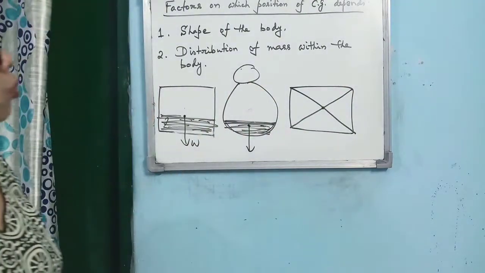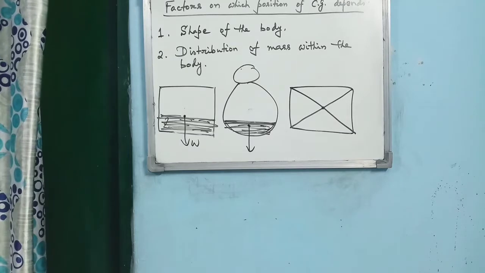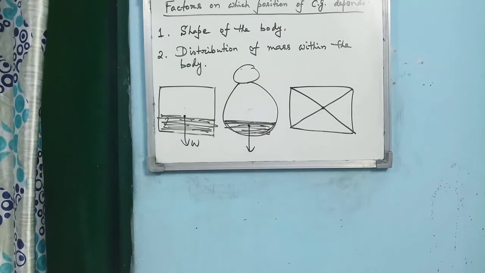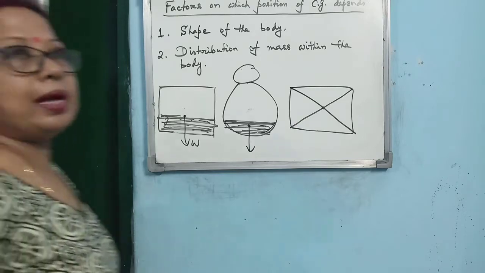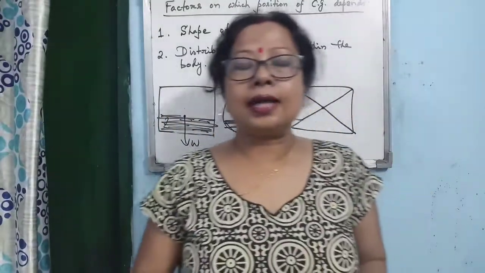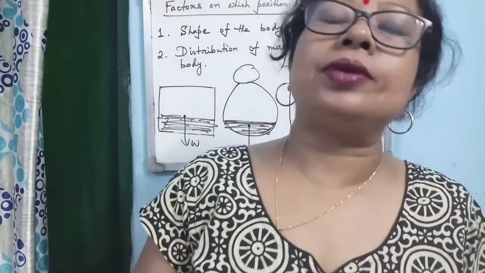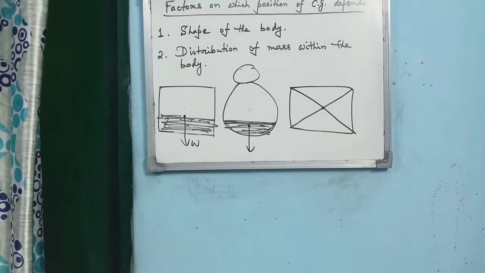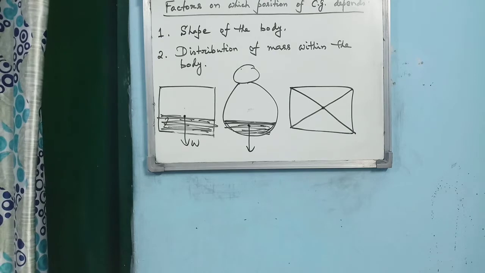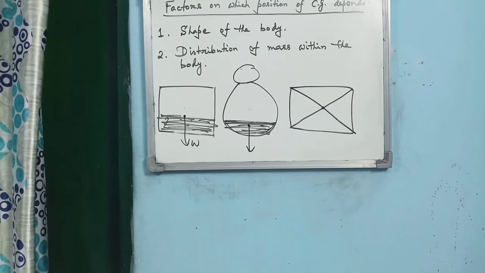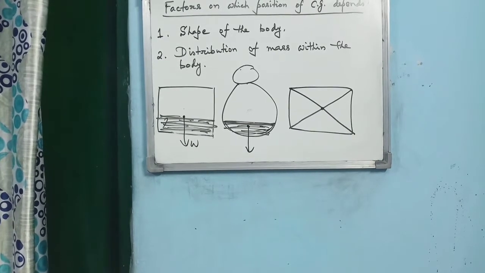This is a very important point for your exam: the factors on which the center of gravity of a body depends. There are two factors. Center of gravity depends on the shape of the body, and the second factor, center of gravity depends on the distribution of mass within the body. Alright, then the next point is the center of gravity of regular shaped objects.